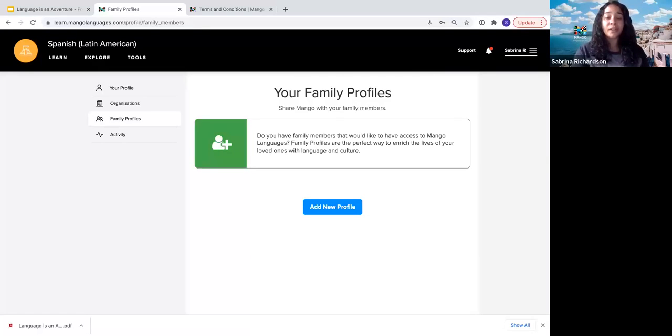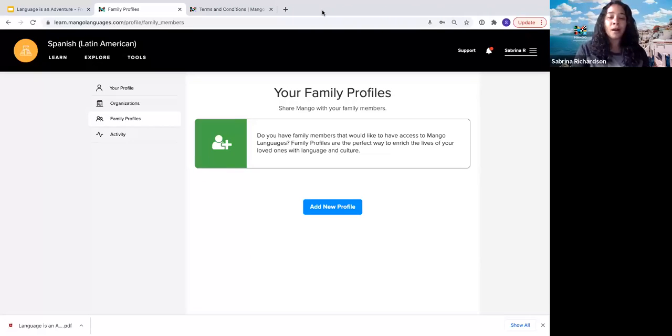And then that user can access their own Mango profile with their own individual login information. And it will also track your usage separately, but still be connected under the one main family account. So that pretty much is Mango in a nutshell. As I mentioned with the mobile apps, all of those great features that we saw are available in there.